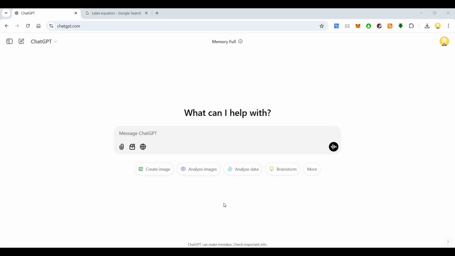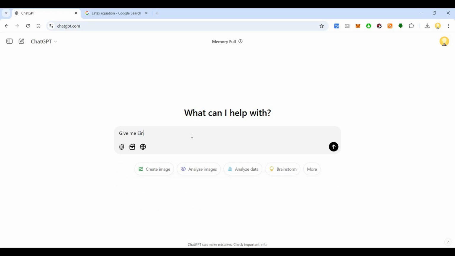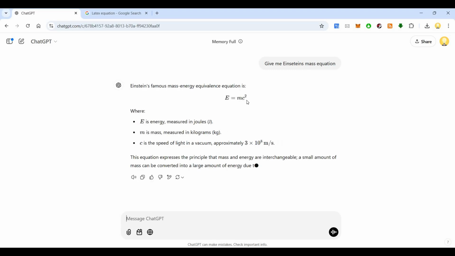Today I will show you a solution to a very common problem that you might come across, whether you are a researcher or a student, in ChatGPT. So you might see various equations here. Let's look at one equation. I'll say, give me Einstein's mass equation. Okay, so let it give me one equation. E is equal to mc square is what I expected.